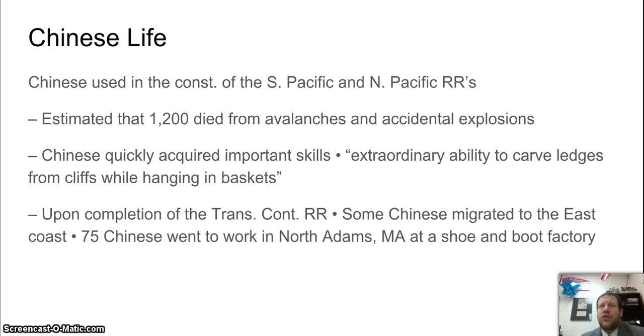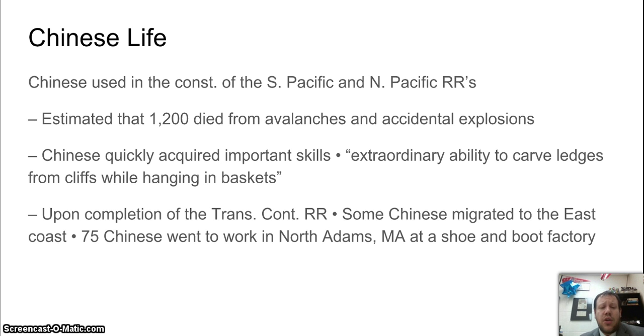Over 1,200 of those Chinese workers died in avalanches and explosions. It wasn't a really huge deal, but they were really interesting, looking at some of the skills they had. When you're trying to build these railroads to the mountains, some of the Chinese were huge in doing it because they could sit in these baskets and carve these ledges so you could lay the rails down flat. So without Chinese immigrants, they would have been really screwed in terms of building that railroad.